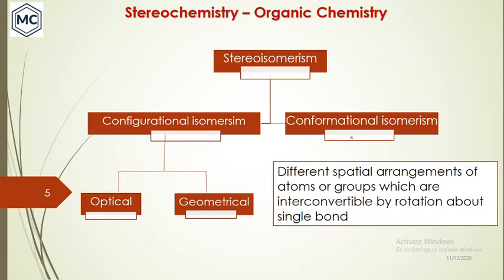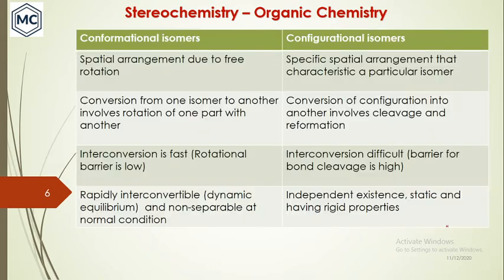And this one, conformational isomerism. So what is conformational isomerism? It is due to different spatial arrangement of atoms or groups, which are interconvertible by rotation about a single bond. So this isomerism is due to rotation about a single bond. These conformers are interconvertible by rotation about a single bond.